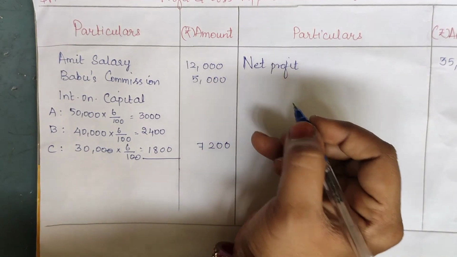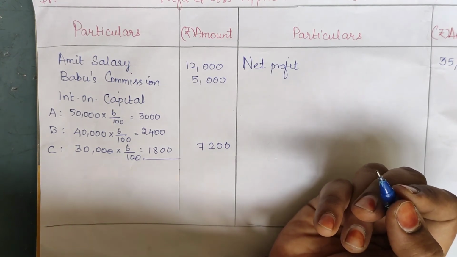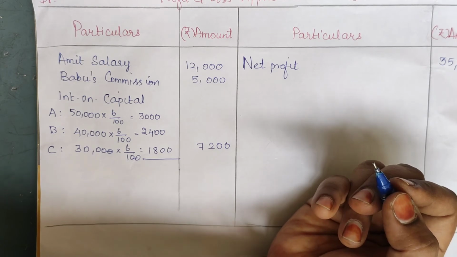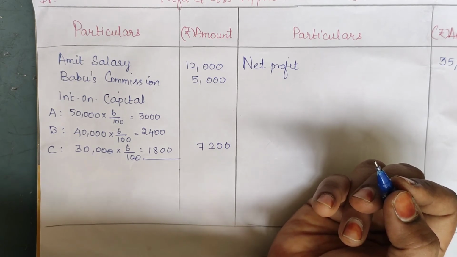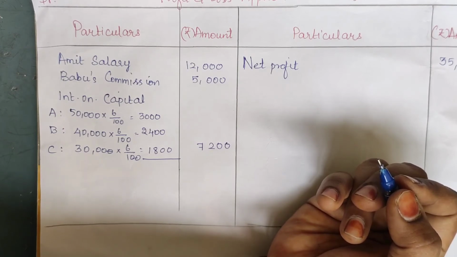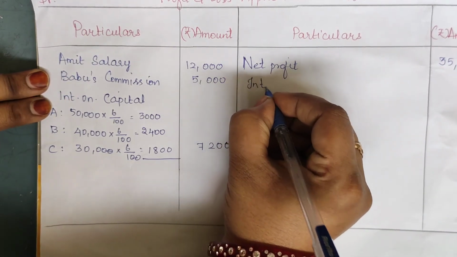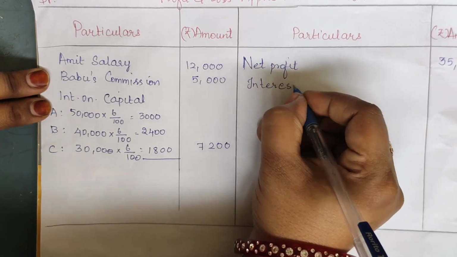So we have completed salary, we have completed commission, and we have completed interest on capital. Now, the drawings of the year were rupees 6,000, 4,000 for Babu and 2,000 for Charu. Interest on drawing: rupees 270 charged on Amit, 180 on Babu and rupees 90 on Charu. So interest on drawing will be credited, as I said to you earlier. Why?